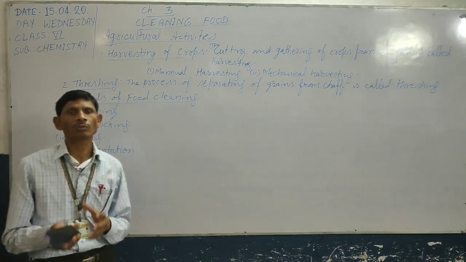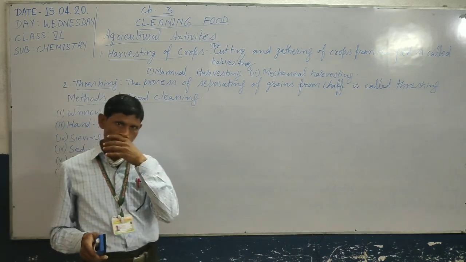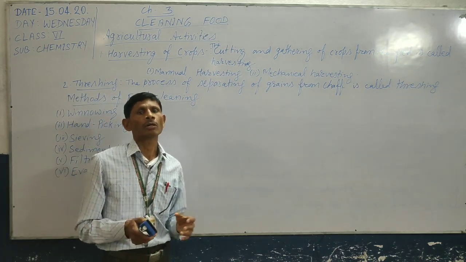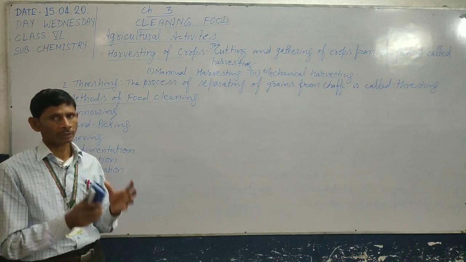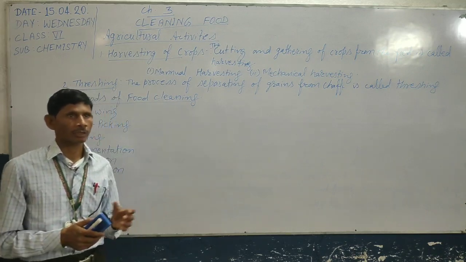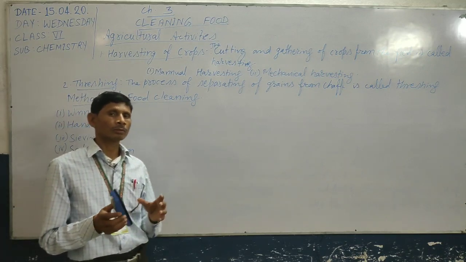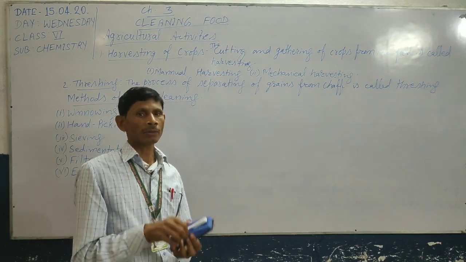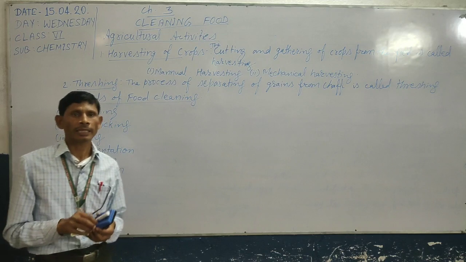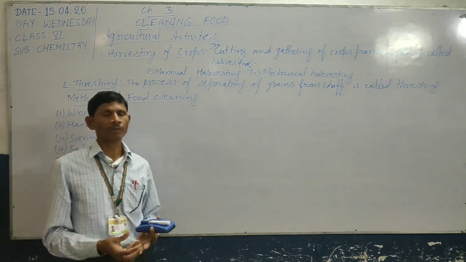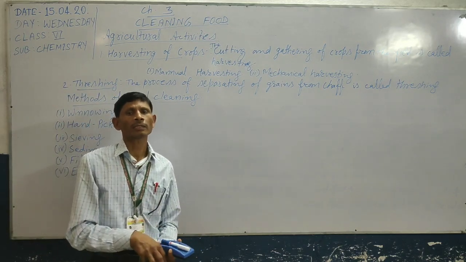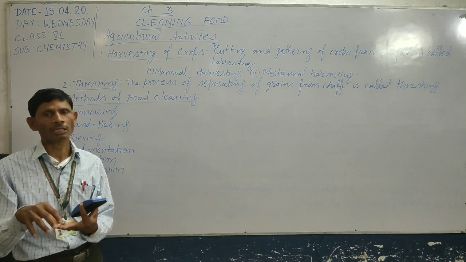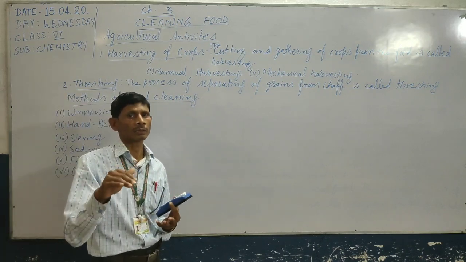As for example, if we want to separate husk particles from grains like pulses, at first the pulses are put in the water, then the pulses, which are heavy particles, settle in the water, and the husk or other lighter particles float on the water.